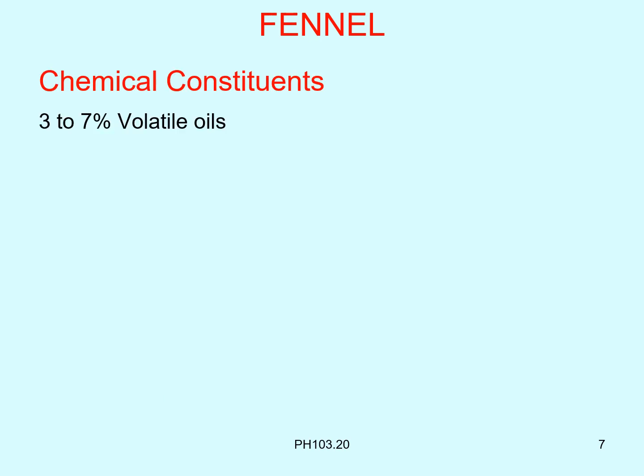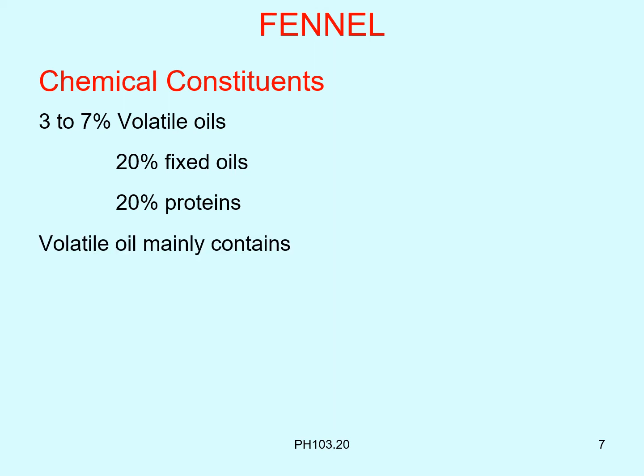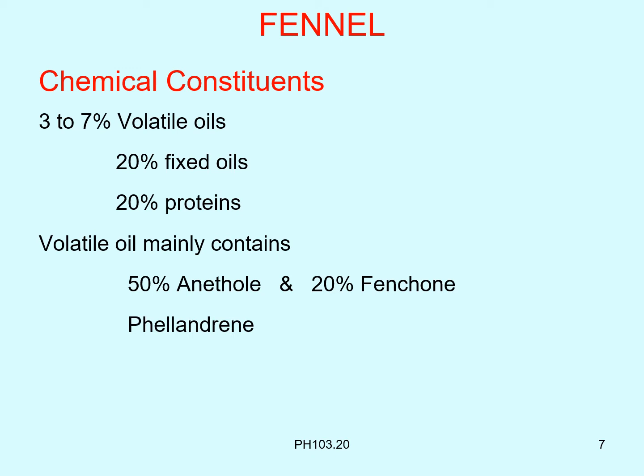Chemically, fennel contains 3 to 7% of volatile oil, 20% of fixed oil, 20% of protein. Volatile oil is the active constituent. Main volatile oil is 50% anethole and 20% of fenchone. It also contains phellandrene, limonene, anisaldehyde.